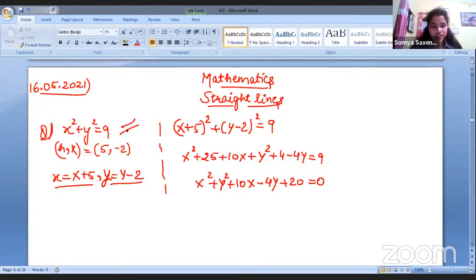So this equation gets converted into this one when the origin is shifted from 0, 0 to h comma k, which in this case is 5 comma minus 2, right?